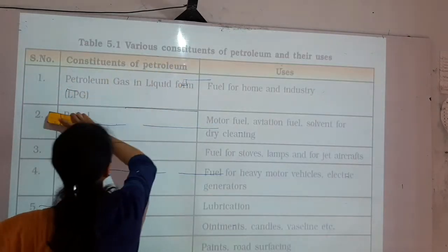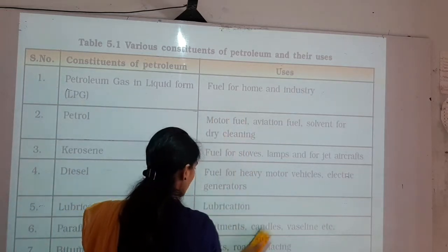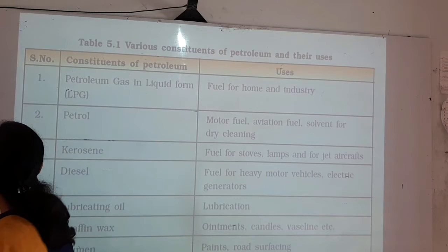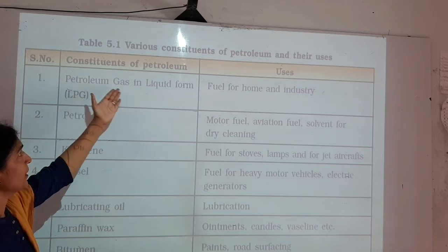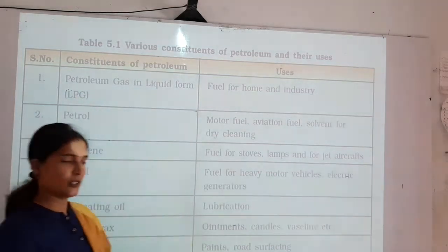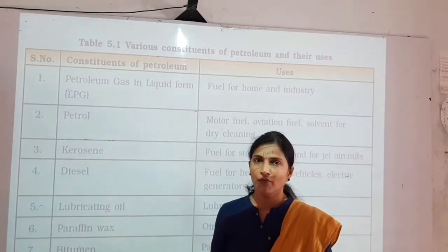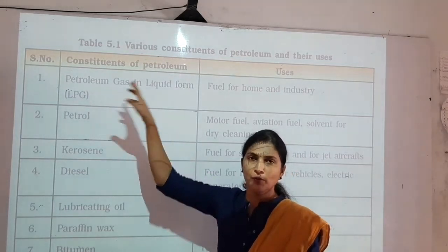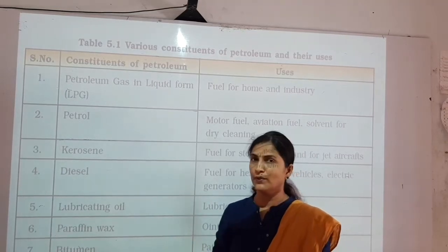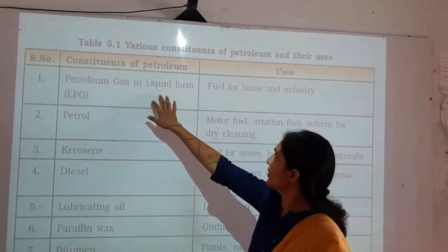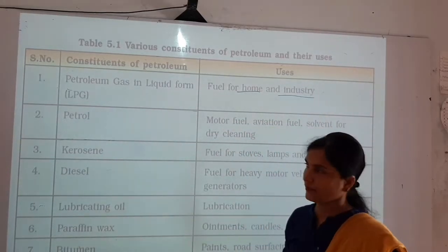The next point is various constituents of petroleum and their uses. All the students must know what the constituents of petroleum are. The first constituent of petroleum is petroleum gas in liquid form, that is LPG. In our kitchen we have an LPG cylinder, where the liquefied petroleum gas is filled. We use that LPG as a fuel for our cooking purpose. It is used in homes and industry.